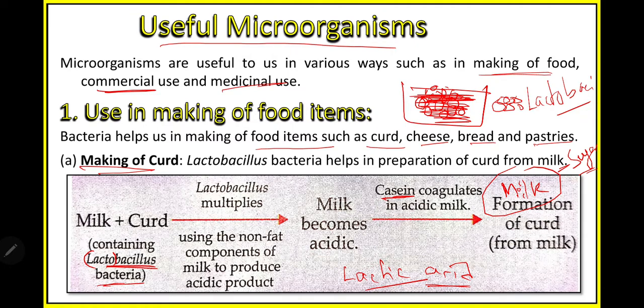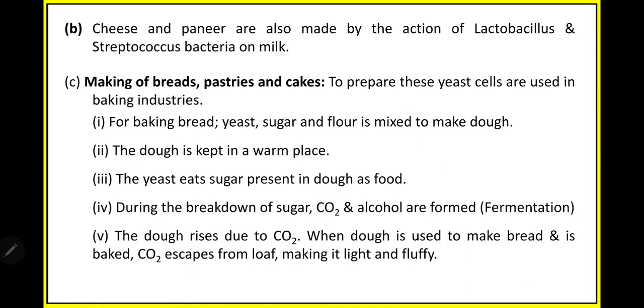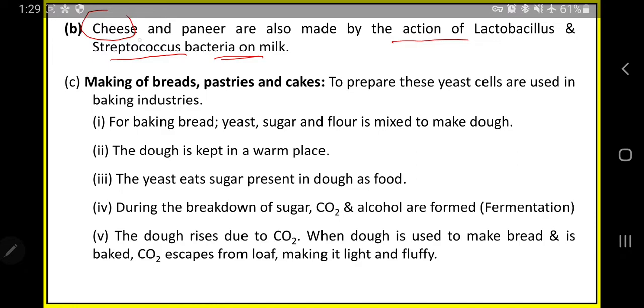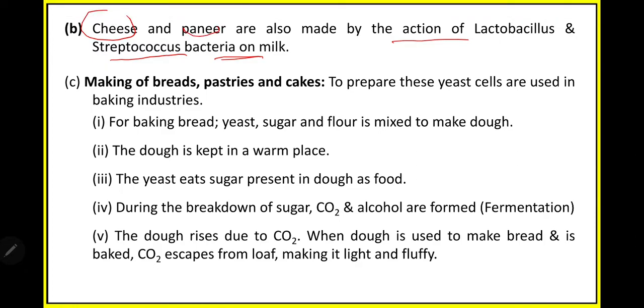Now let us move on. Cheese and paneer are also made by the action of lactobacillus and streptococcus bacteria on milk. We all eat cheese and paneer also. These are made by the action of the same lactobacillus and another bacteria, streptococcus. They help in the formation of cheese and paneer.